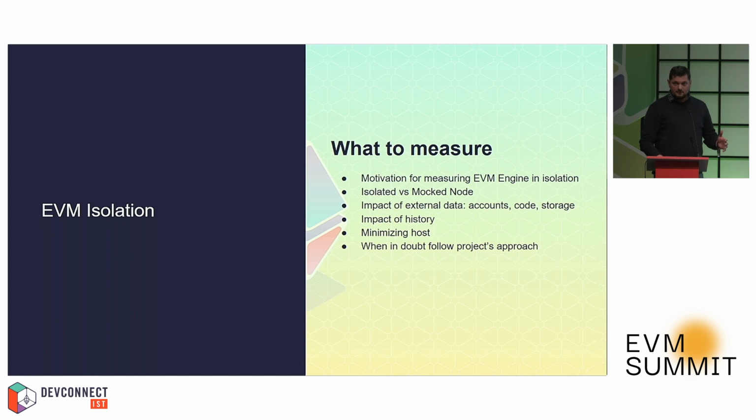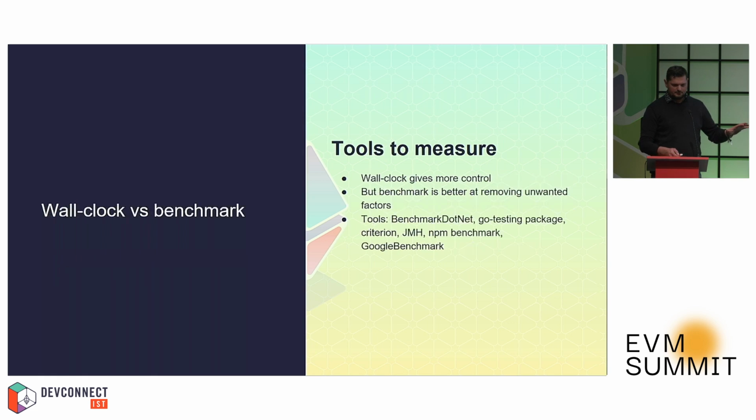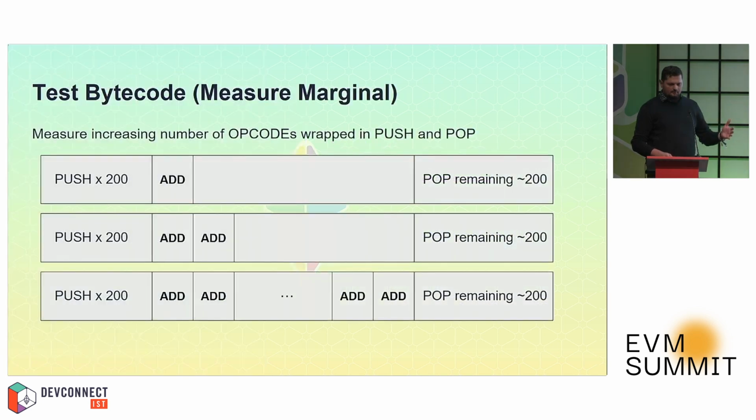What we want to measure then is this: we looked at the top 7 EVM implementations. We took the EVM interpreter, the EVM engine, out of each, wrapped it in a minimal host to satisfy its needs, and then we fed it with bytecode to execute, lots of bytecodes. And we measured it using the most standard tools for every language framework that exists.